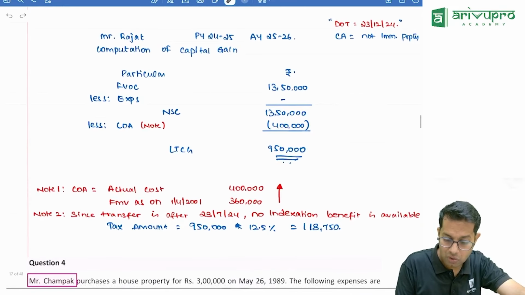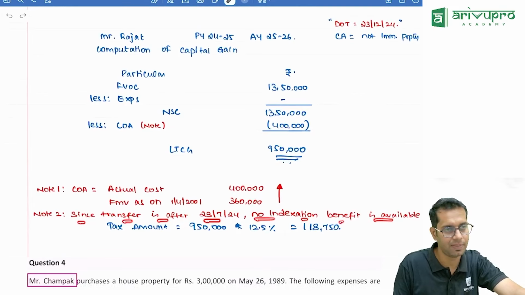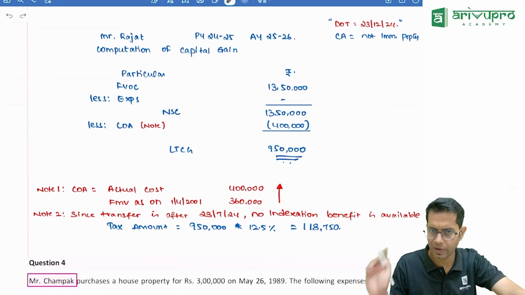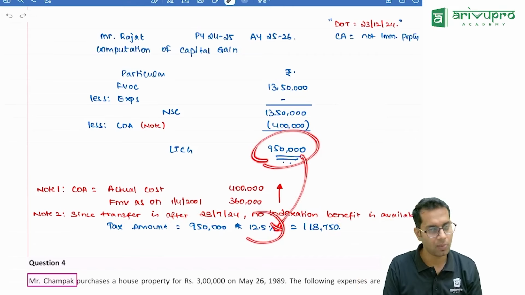Now, you should write a note: since the transfer is after 23rd July, no indexation benefit is available. Now, if they are asking you the tax amount, you should find the tax amount by taking the gain without indexation, and the tax rate will be 12.5%.